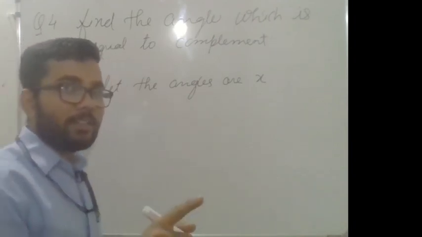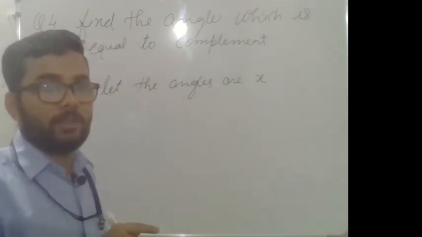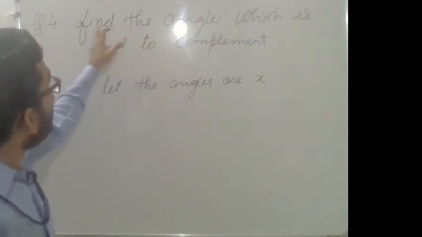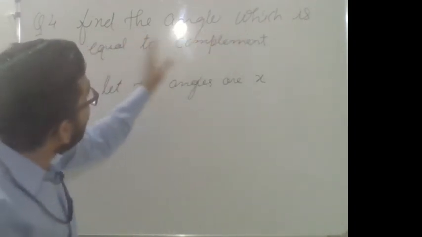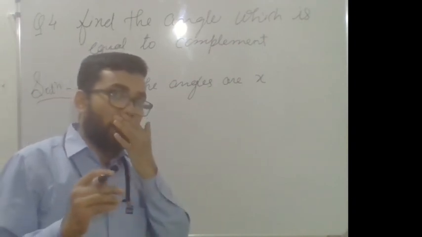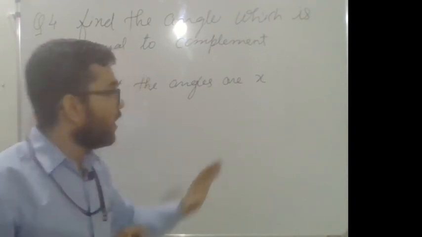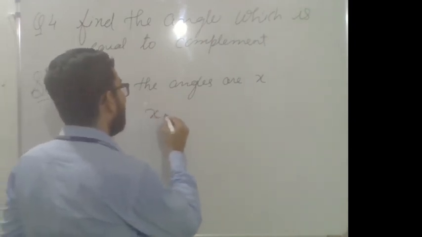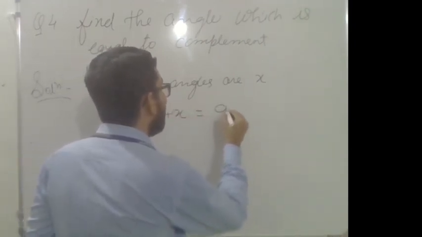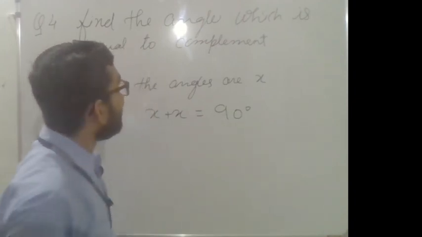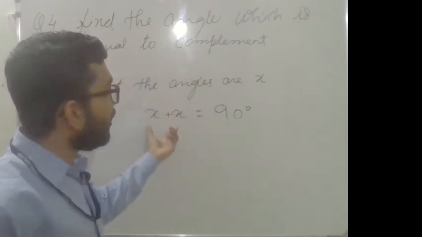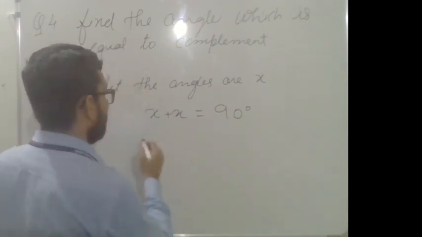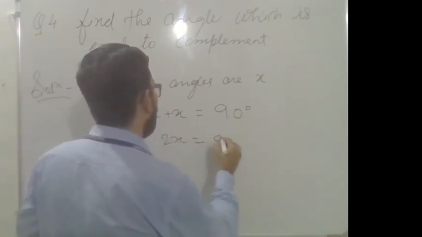If one angle is x, another angle is also x. When both angles are added, you will get 90 degree. So 2x is equal to 90 degree.